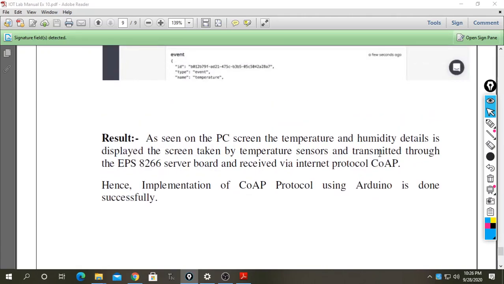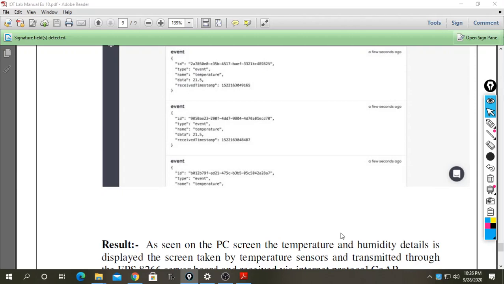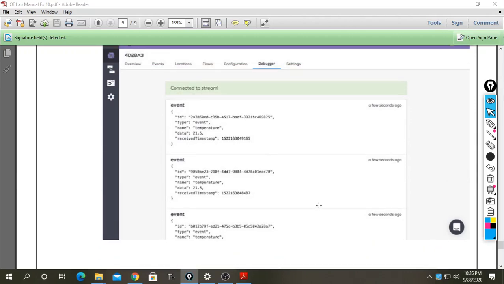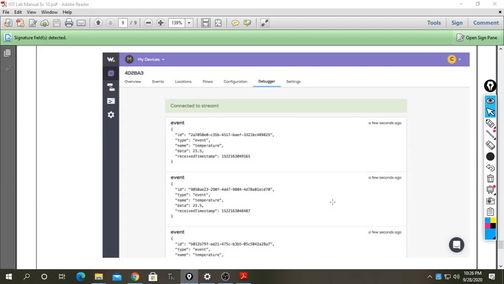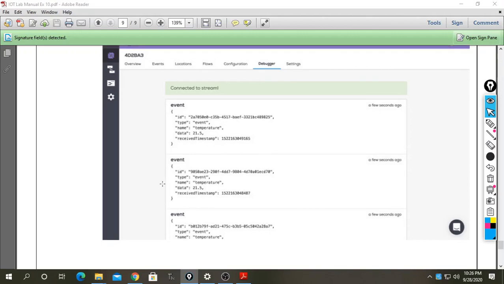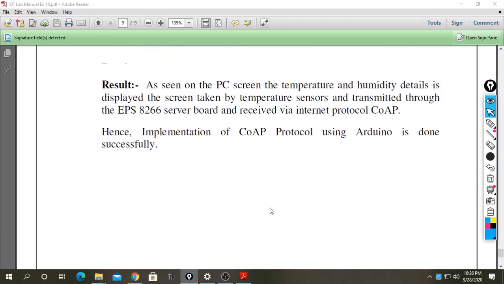As seen on the PC screen, temperature and humidity are displayed. The reading taken by the temperature sensor is transmitted through the ESP8266 server board and received via the Internet protocol CoAP. So this is my temperature received. Name temperature, type event, data 21.5, received. So this is my last and 10th experiment.